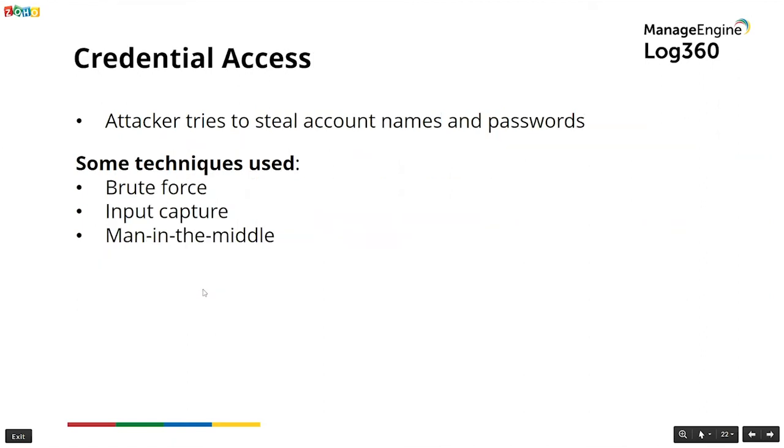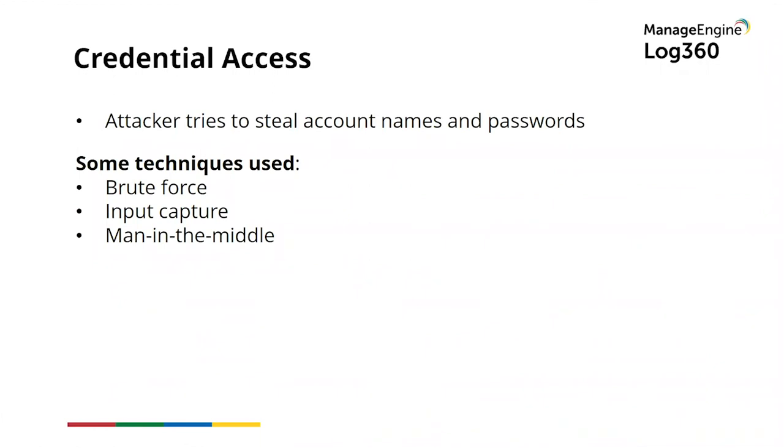Then you have credential access, tactic number 6. This is the stage of an attack when adversaries try to steal account names and passwords. Some of the techniques used for credential access are brute force, input capture, and man in the middle. A brute force attack happens when an attacker continuously tries to guess a password using a repetitive or iterative mechanism. Adversaries may use a small list of commonly used passwords against many different accounts to try and break in. Logins may be attempted with that password against many different accounts on a network to avoid account lockouts.